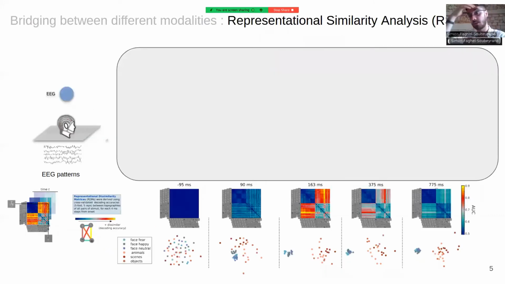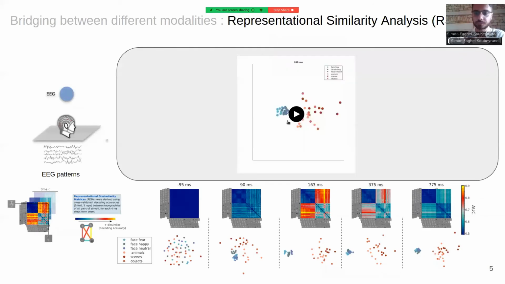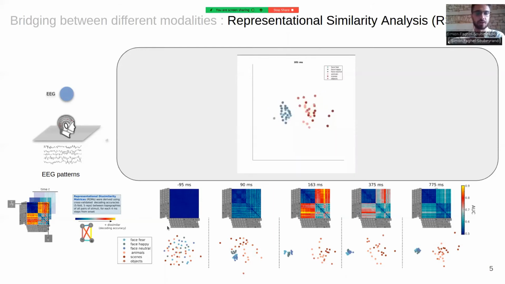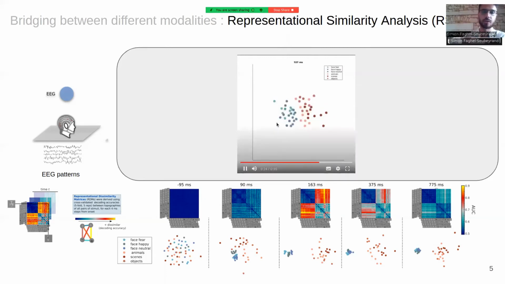So we use RSA, or representational similarity analysis, with EEG data, which gives us basically a snapshot of how the brain computes different types of stimuli. So for example, here we see that there's a face versus non-face distinction. We see that there's objects versus scenes and different types of expression here. So this was done by computing RDMs, or representational dissimilarity matrices, and then we can just project this on the 2D plane here.